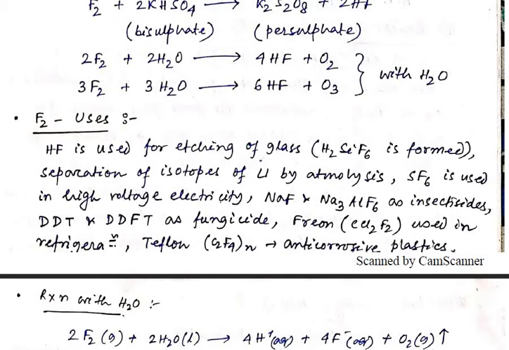Freon, that is CCl2F2 or CClF3, is a chlorofluorocarbon, and that is used in refrigeration. And Teflon, that is (C2F4)n, the polymer of C2F4, is used in anti-corrosive plastic. So many uses are there for fluorine.